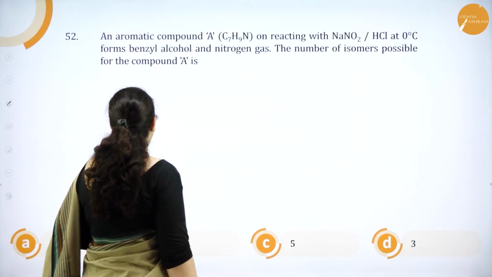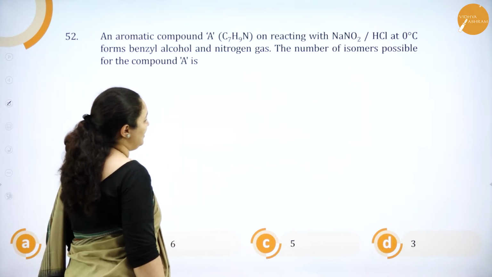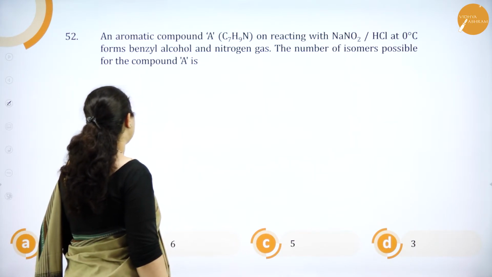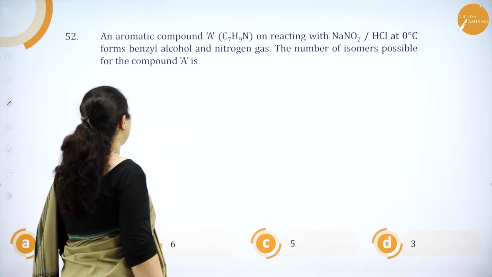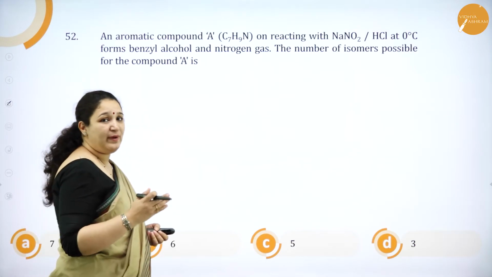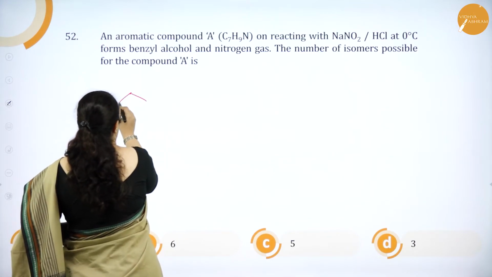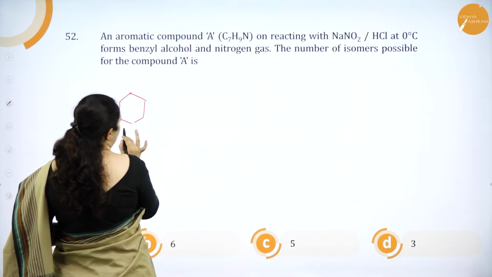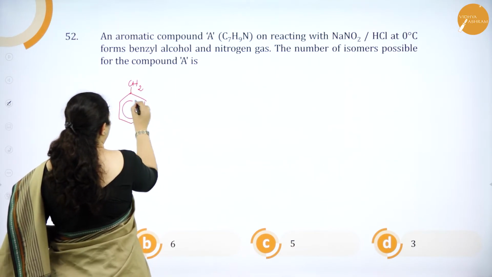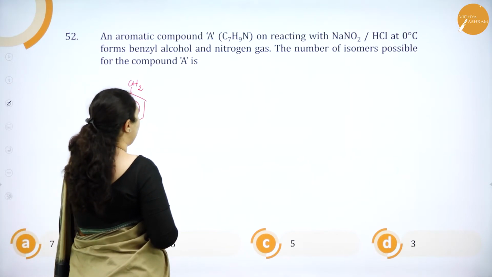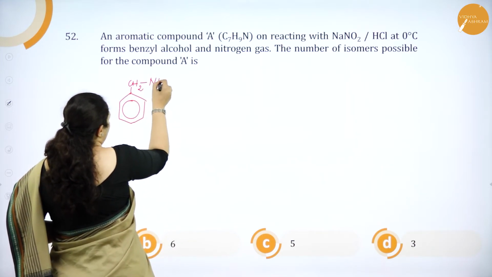Next question. An aromatic compound A, on reacting with NaNO2 and HCl at 0 degrees Celsius, forms benzyl alcohol and nitrogen gas. The number of isomers possible for the compound A is. So what is the aromatic compound A? It is C7H9N. So it is a benzene ring, C6H5 is done. You have one more CH2 group. Okay. So you have 7 carbon atoms, 7 hydrogen atoms and 1 nitrogen atom.